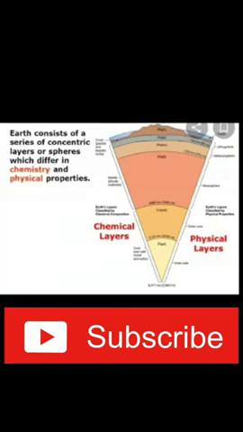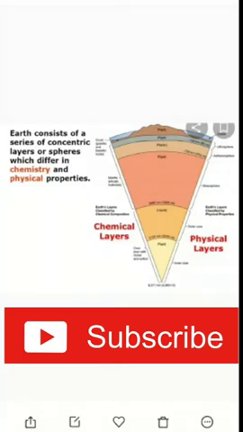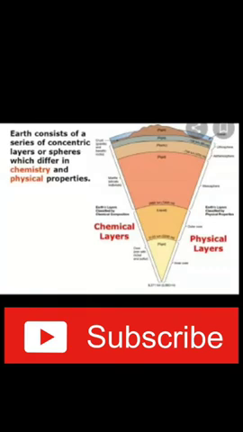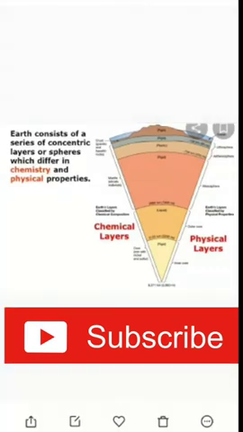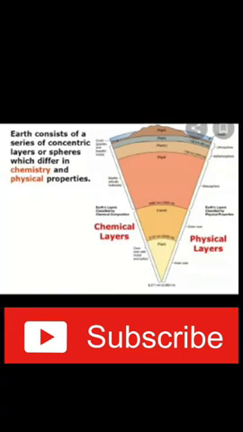The underlayer of the ocean is known as oceanic crust, also known as the sima layer, because it comprises mainly silica and magnesium.